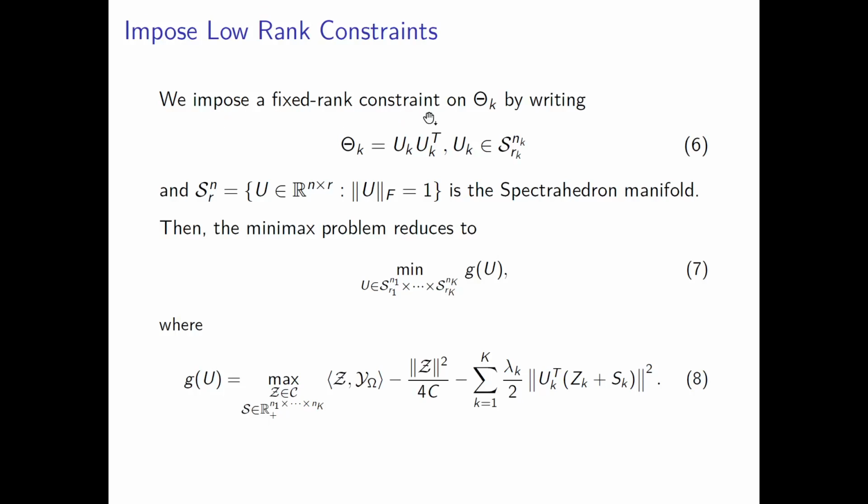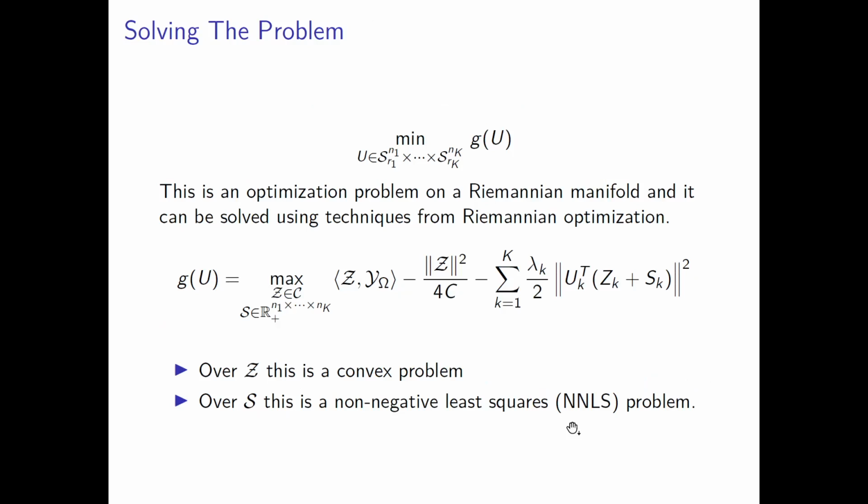We impose a fixed rank constraint on theta k by writing theta k as U_k U_k transpose, where U_k belongs to spectrahedron manifold. Then the minimax problem reduces to the following form. The spectrahedron manifold is a Riemannian manifold, and the outer optimization problem is an optimization problem on Riemannian manifold.